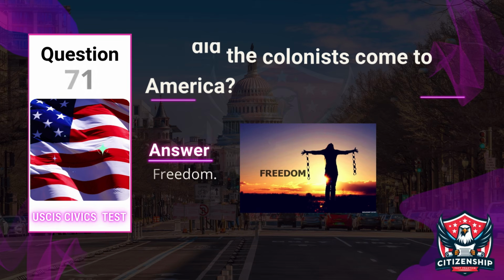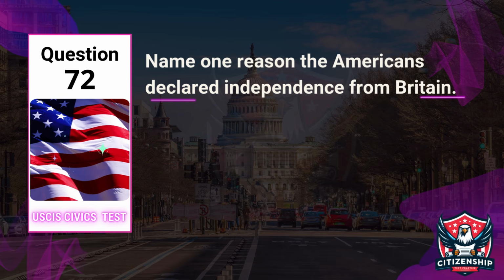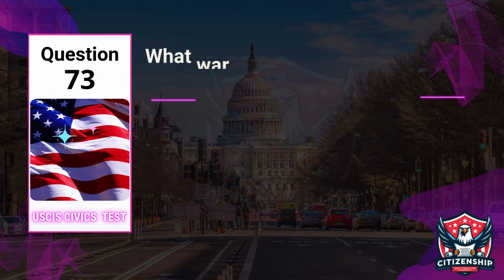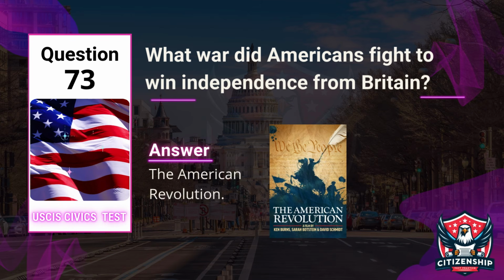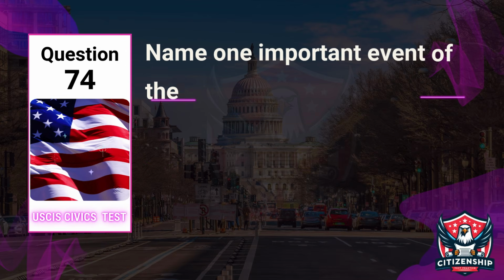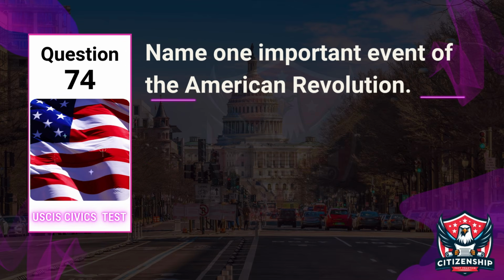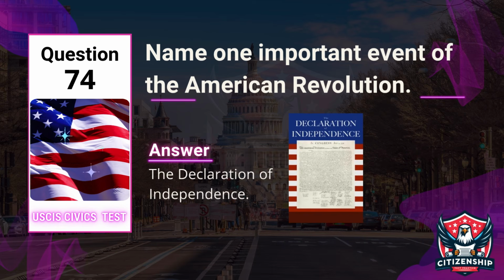Question 71. Why did the colonists come to America? Answer: freedom. Question 72. Name one reason the Americans declared independence from Britain. Answer: high taxes. Question 73. What war did Americans fight to win independence from Britain? Answer: the American Revolution. Question 74. Name one important event of the American Revolution. Answer: the Declaration of Independence.